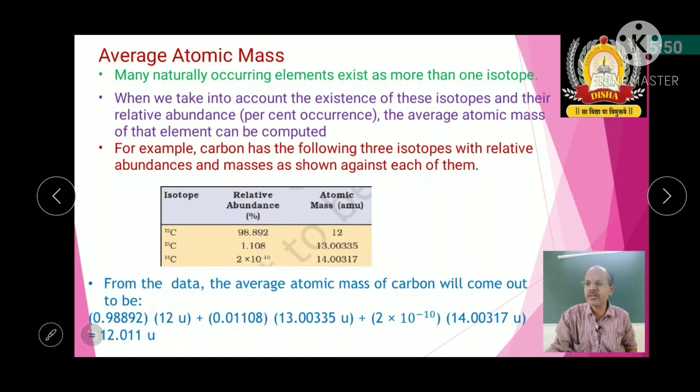For example, aluminium is 27, argon is 39.94, iodine is 126, and iron is 55.8. For calculation we take rounded values, but basically, based on their isotopes and their relative abundance, percentage occurrence, we are calculating the average of the atomic masses.